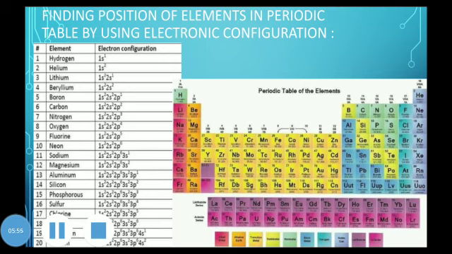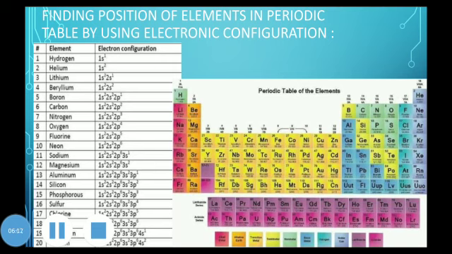So find out the position of carbon. Is it present in period number 2? Look at the second row from left to right, not from top to bottom. Left to right are the periods. Move from left to right. It is present in the second row.